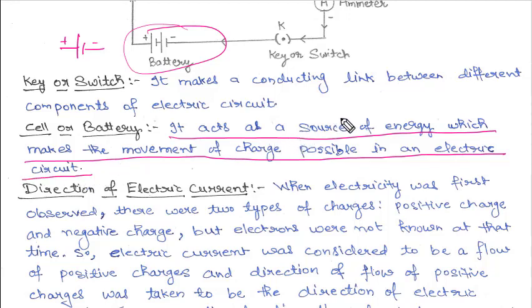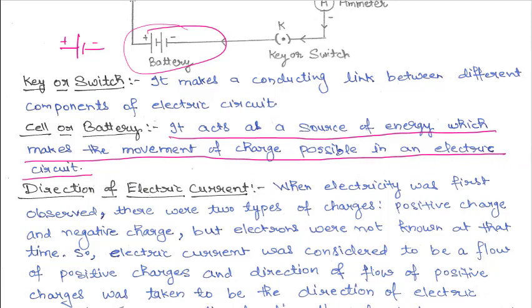You know how we get the energy for our daily work? We get the energy from the food we eat. Similarly, how do the electrons gain the energy to move in a circuit? So they get the energy from a cell or a battery. As you know, a cell or battery is made up of chemicals. So in a cell or battery, chemical energy is converted into electrical energy, and that electrical energy helps the electrons or charge to move inside an electric circuit.